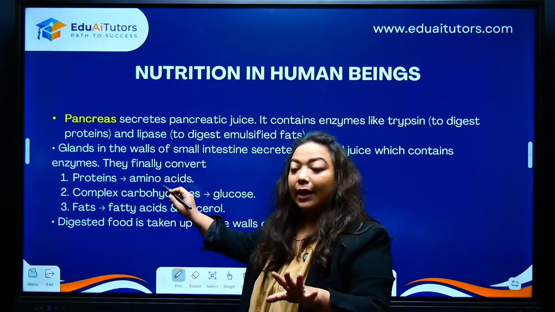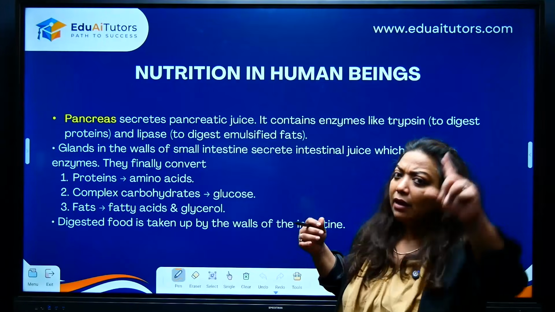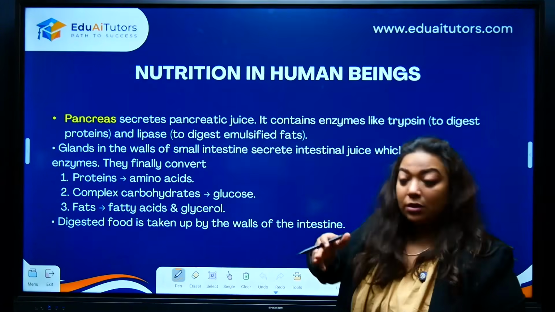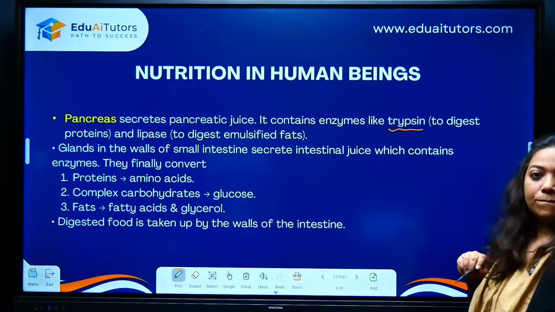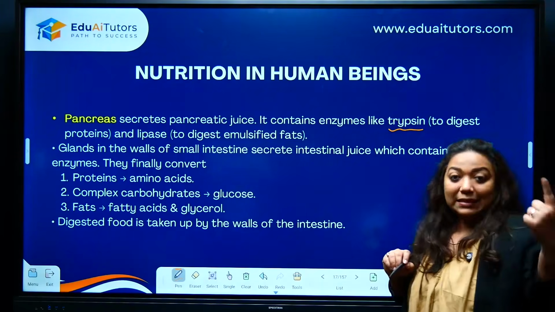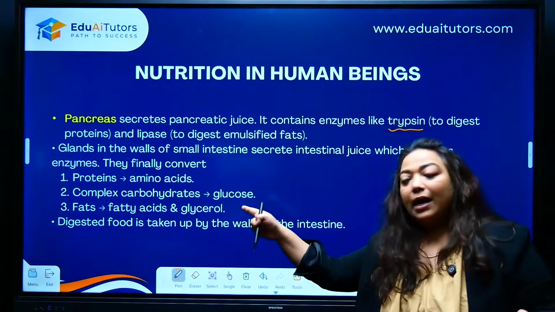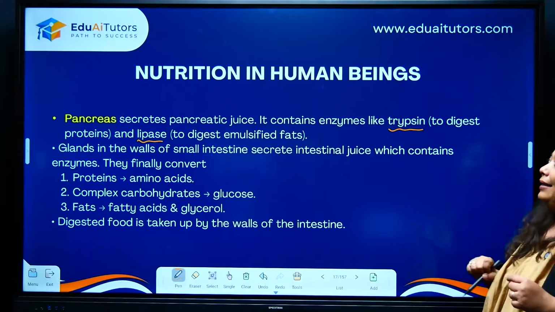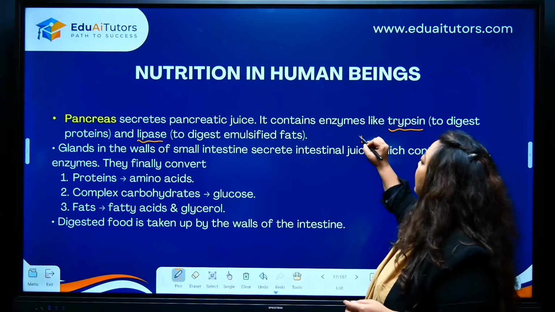So here what are you looking at? The pancreas also secretes a pancreatic juice. Like the liver was secreting bile, this is secreting pancreatic juice. Now in this juice, it will have enzymes like trypsin. Pepsin in the stomach, trypsin in the small intestine, released by the pancreas. Next, you also have lipase. And then let's not forget a very important one which I have not written down.